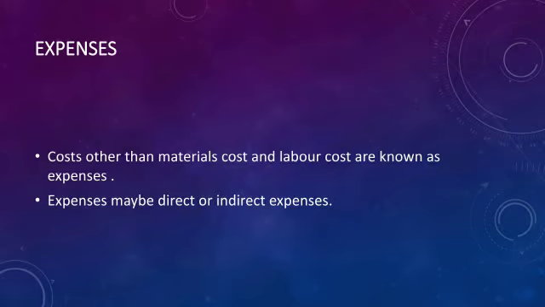Next one is expense. Expense means the cost other than material cost and labor cost. That is rent of factory, office, warehouse, and electricity bill and insurance of factory, office, warehouse. These are examples of expense. Expense may be direct expense or indirect expense.